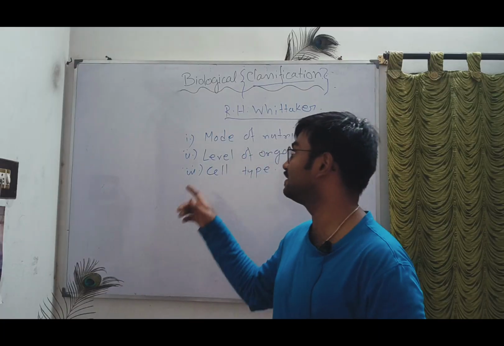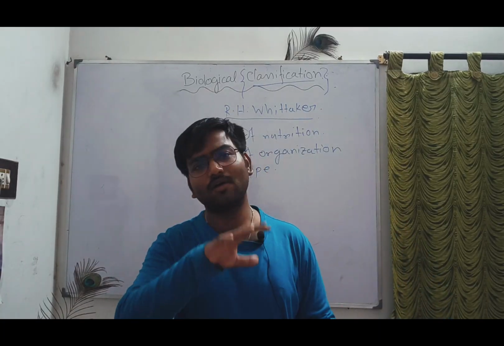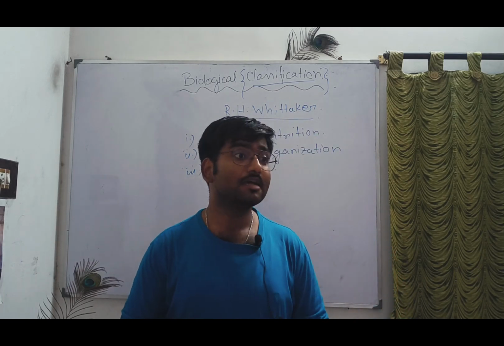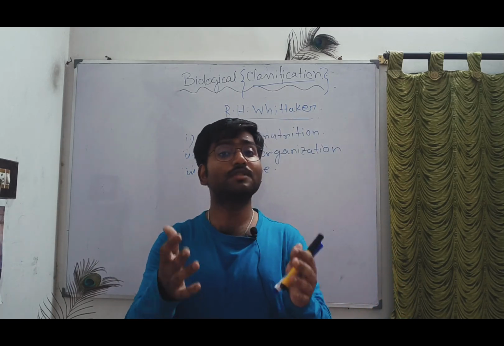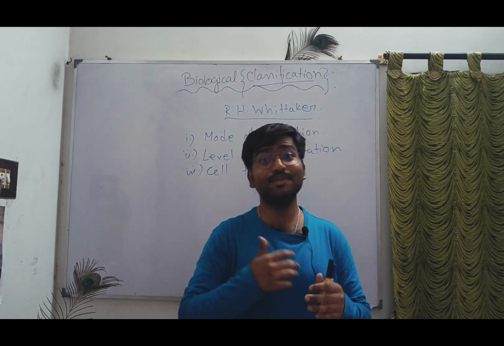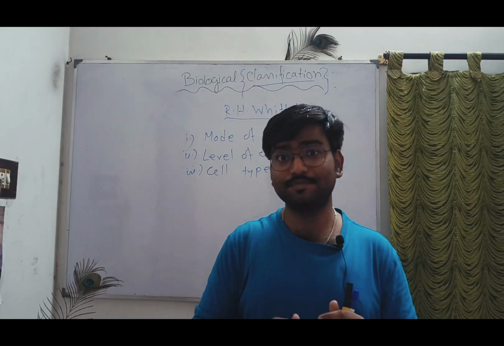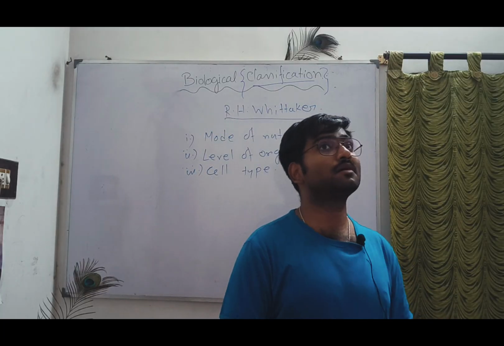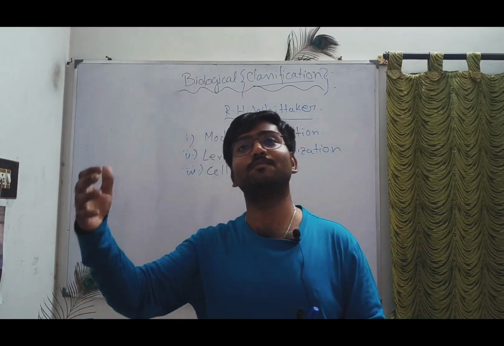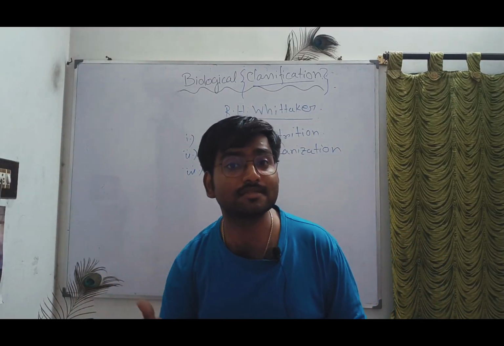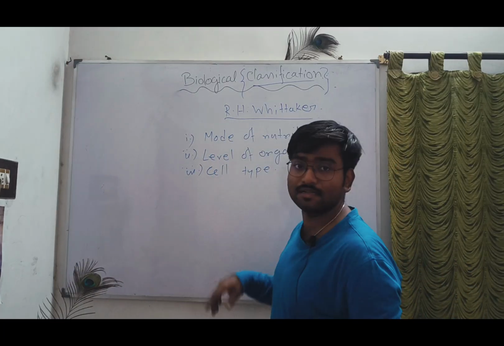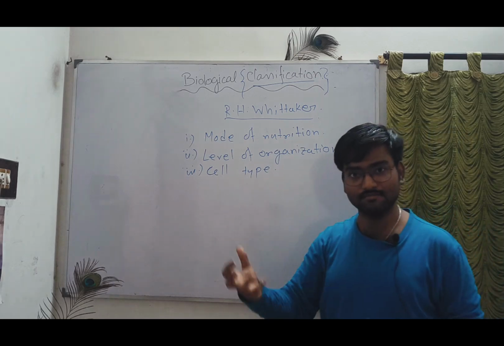The next point he explained is the level of organization. Suppose we know some unicellular organisms, like virus and bacteria, which are made up of a single cell. So these are cellular level of organization. A group of cells doing similar work is called a tissue, and tissues combine to form organs. Organs combine to form organ systems, and organ systems combine to form an organism, that is the human body. So this level of organization is also taken.